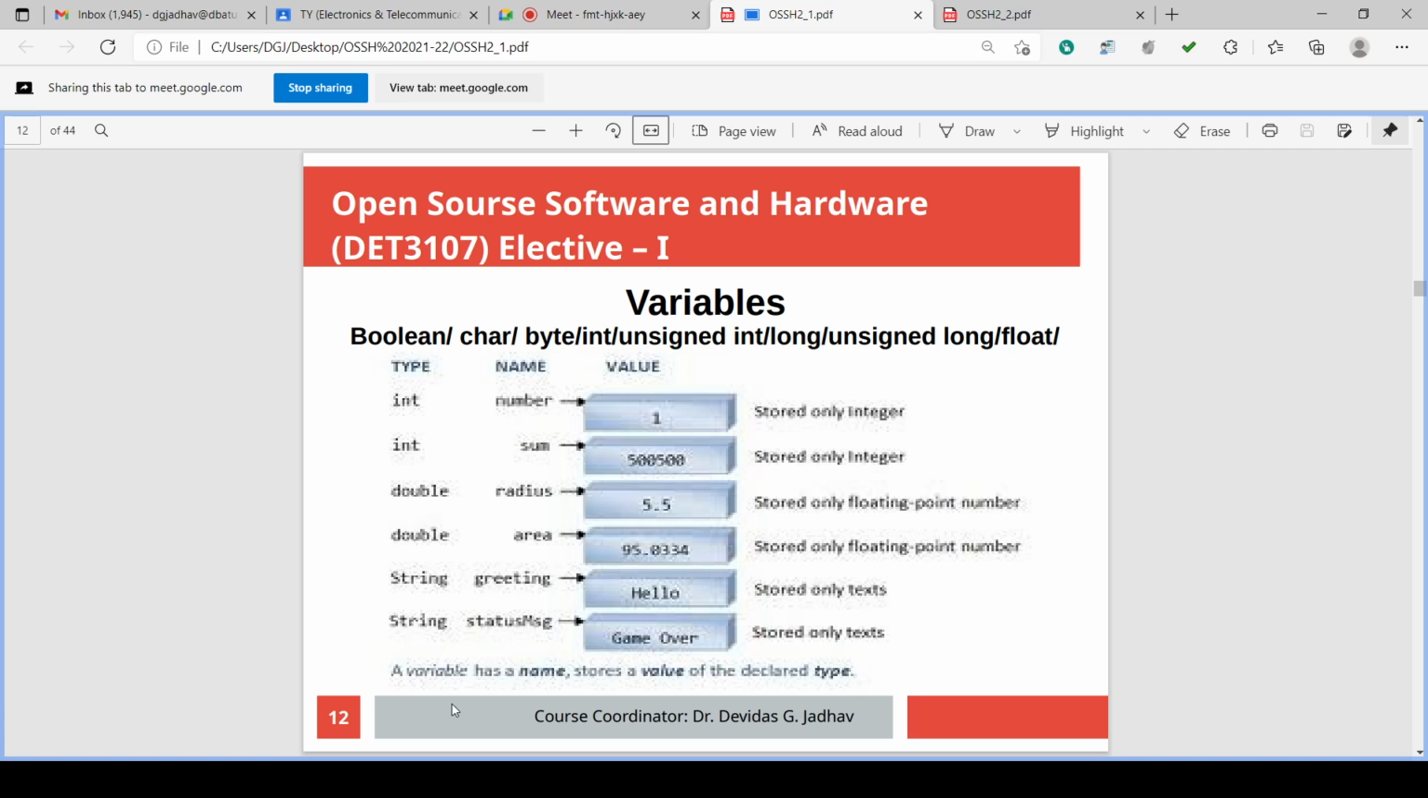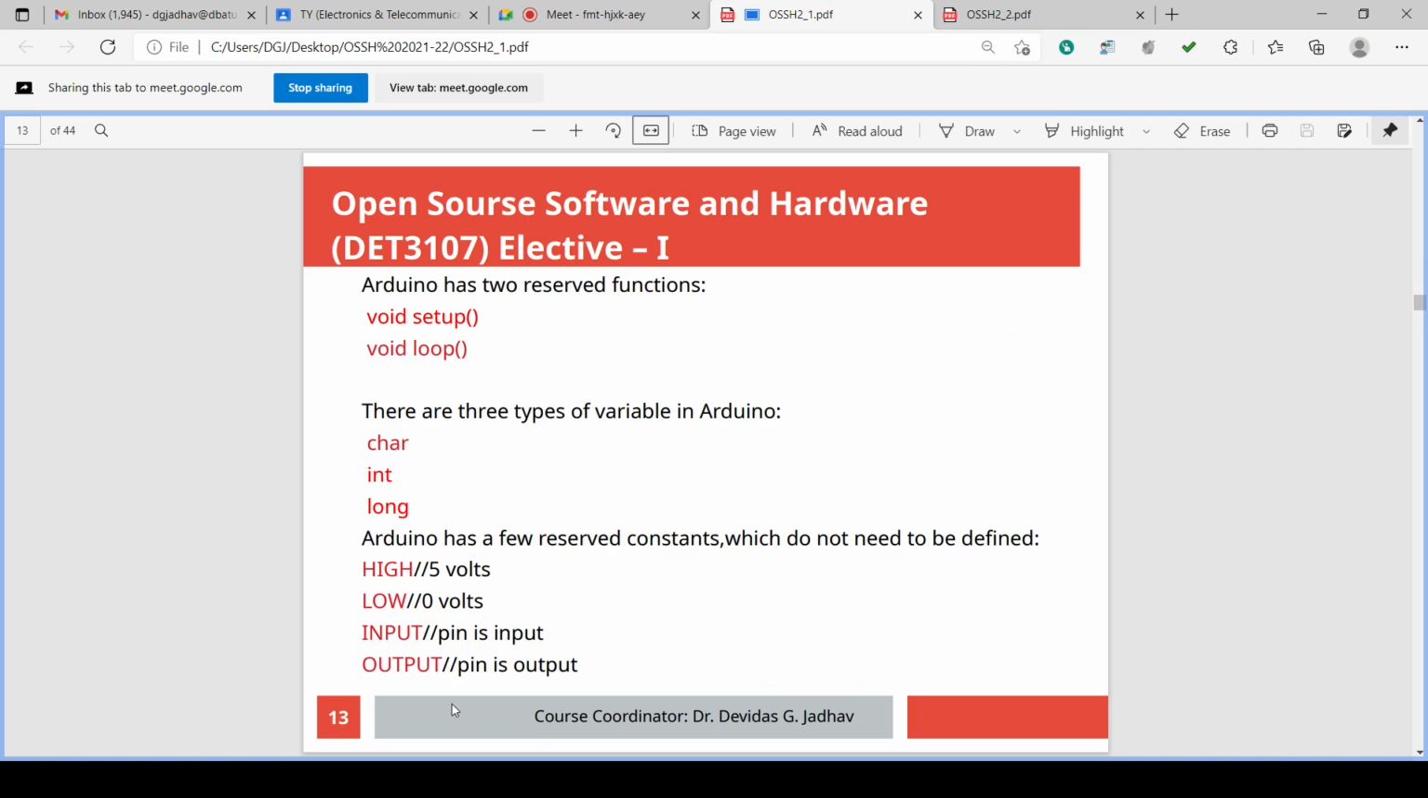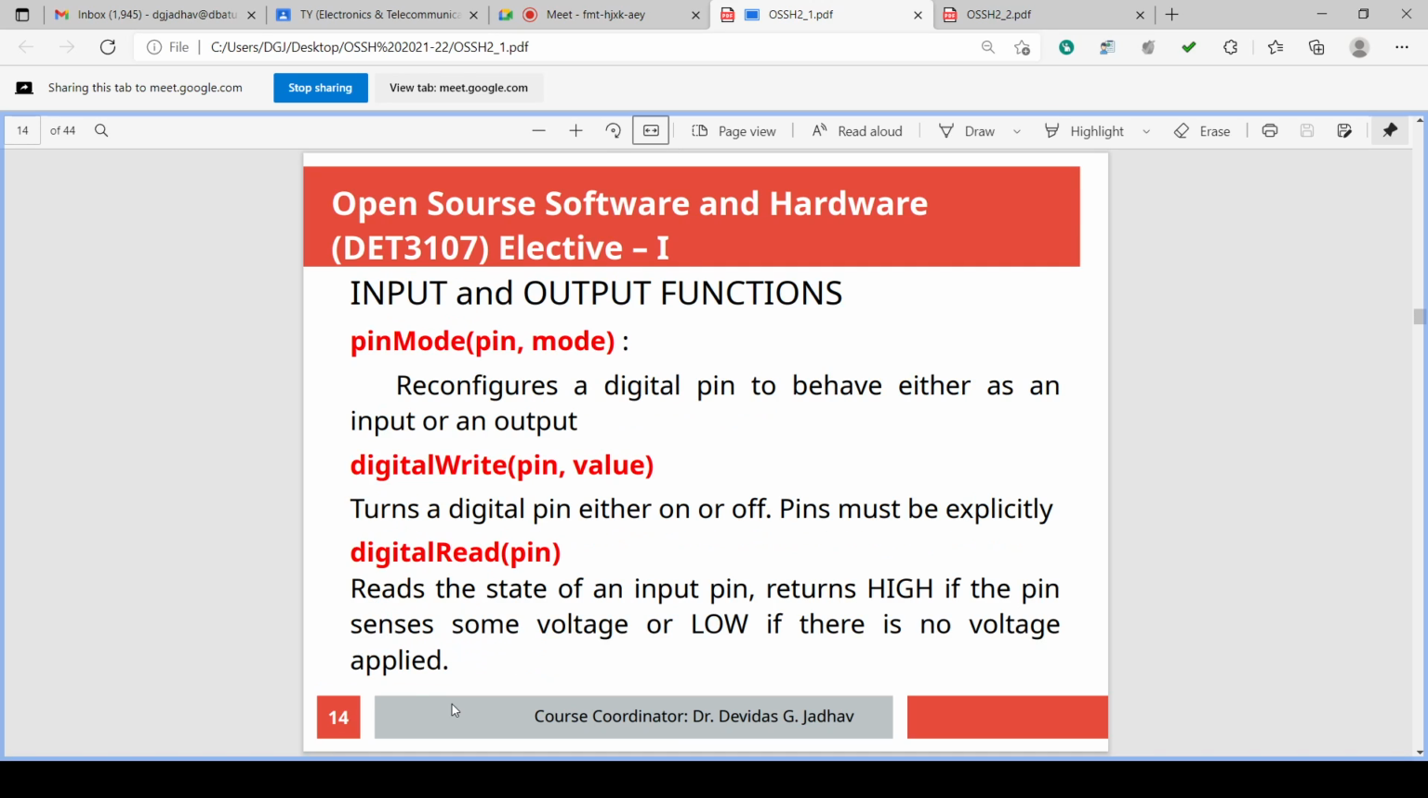So for variable types, we can give any names, and their values may be, an example is shown, and how it is stored is shown. So we have seen the reserved functions, void setup, void loop. Then there are 3 types of variables: char, int, long. Then a few reserved constants are there. HIGH means 5 volt, LOW means 0 volt, INPUT means the pin is input, OUTPUT means the pin is output.